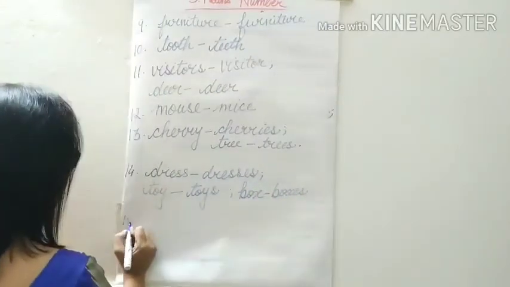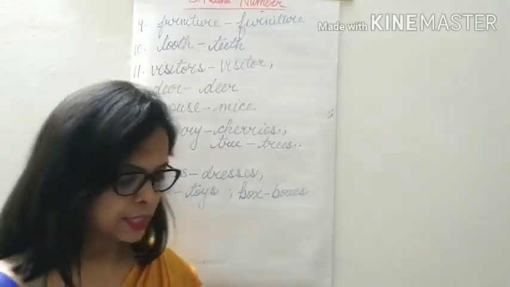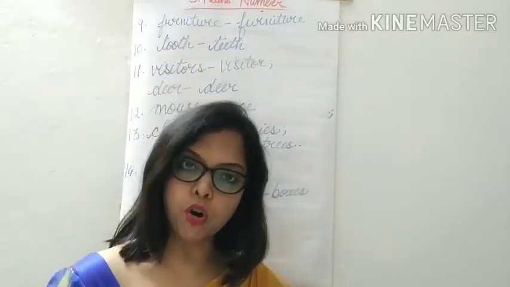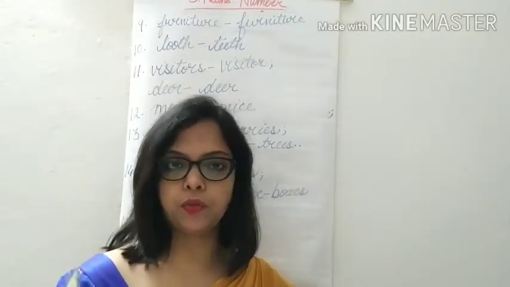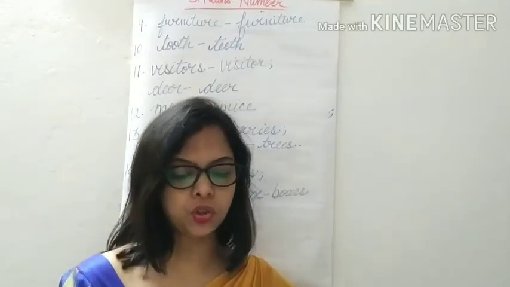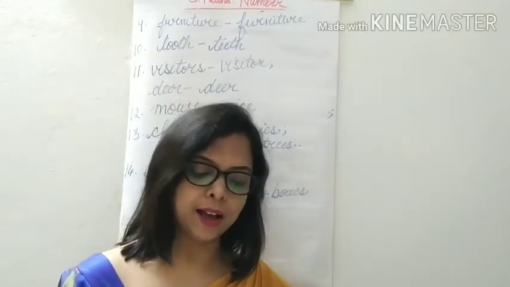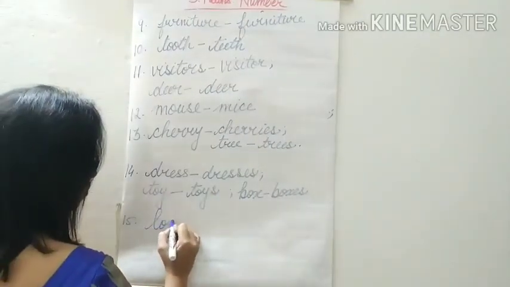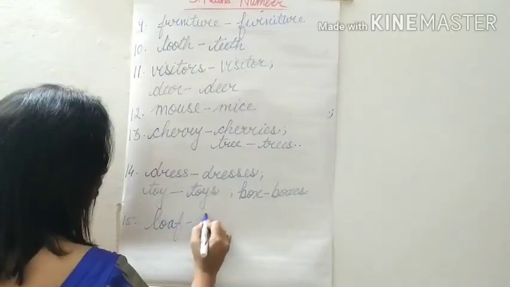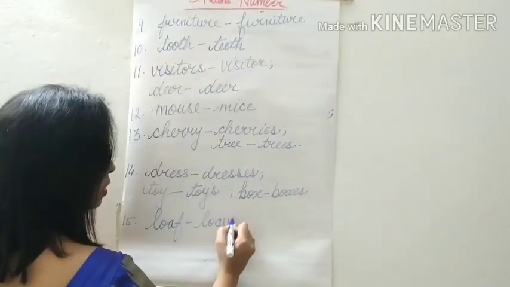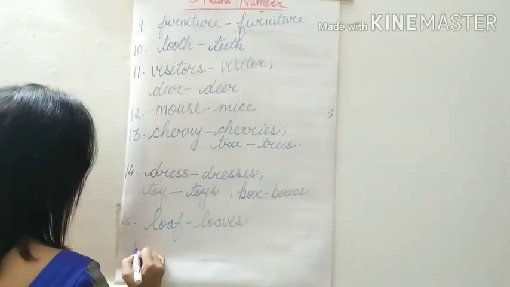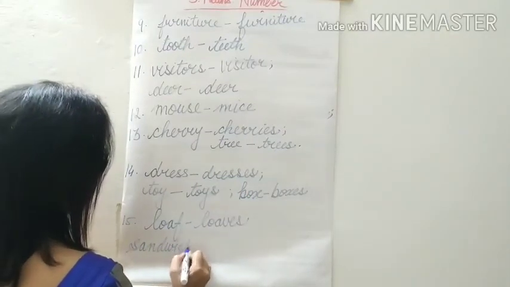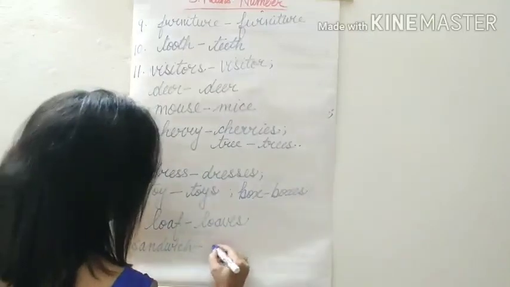Okay. Now last one is, Sam bought a loaf of bread. He wanted to make a sandwich. Loaf again ending with F, so we add VES, and sandwich ending with CH, so we add ES to it. So loaf becomes loaves. L-O-A-V-E-S. And sandwich becomes sandwiches.